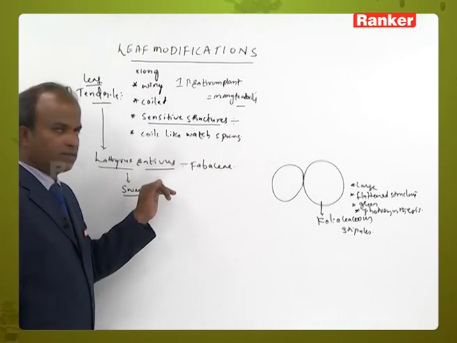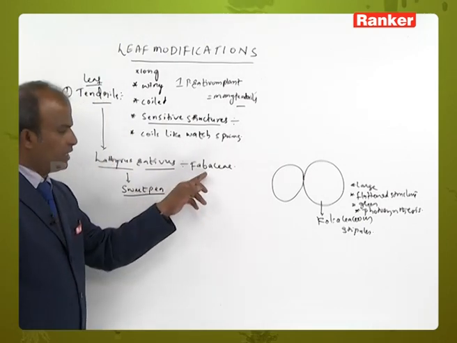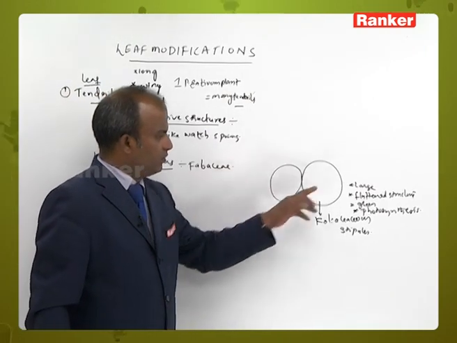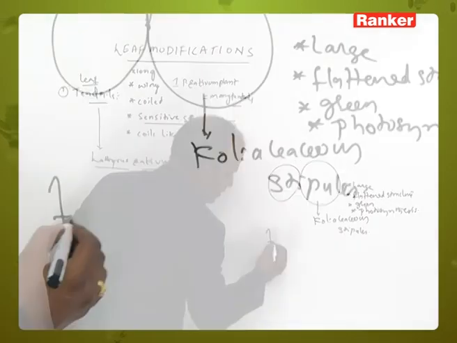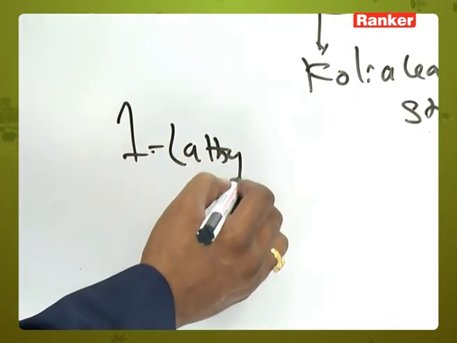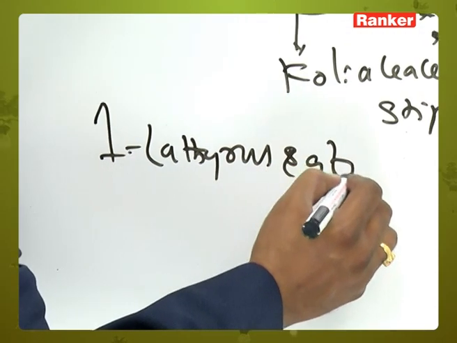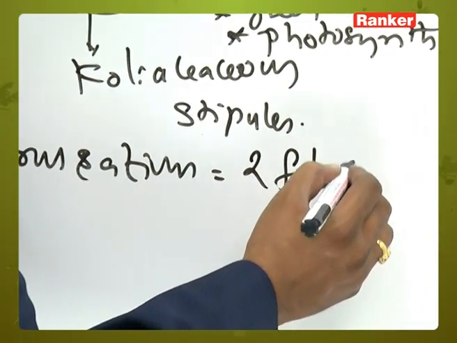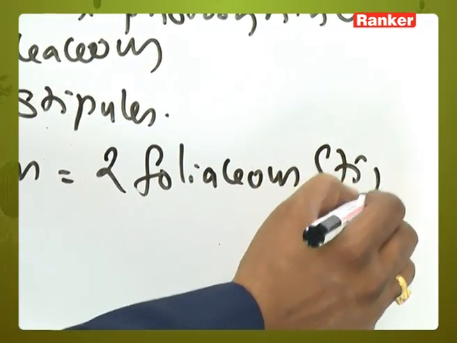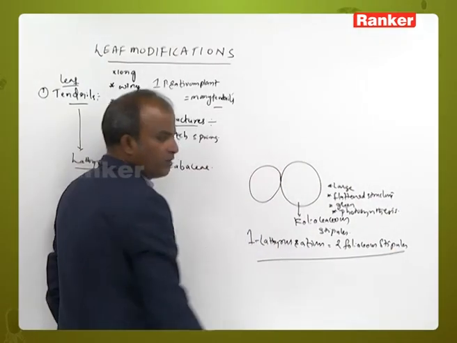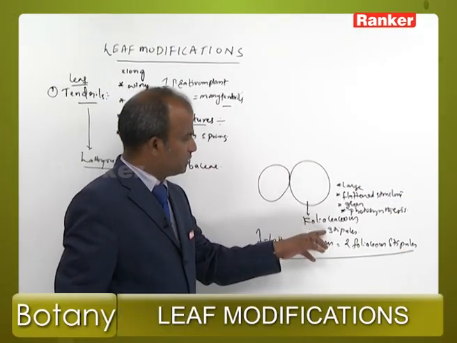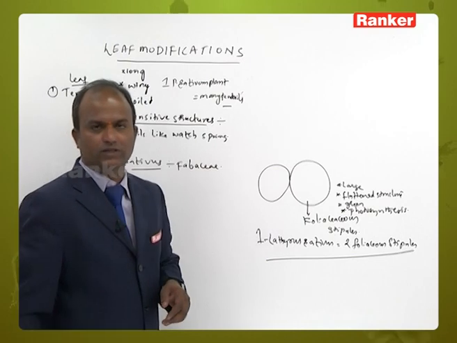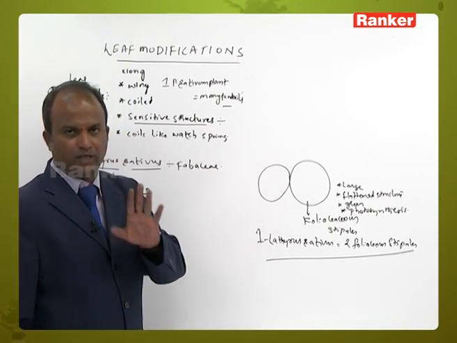Example: Lathyrus sativus, commonly known as sweet pea, belongs to the family Fabaceae. In this, one Lathyrus sativus plant is equal to 2 foliaceous stipules. These foliaceous stipules are larger, flattened, green, and photosynthetic in function. That means they can prepare their own food materials.